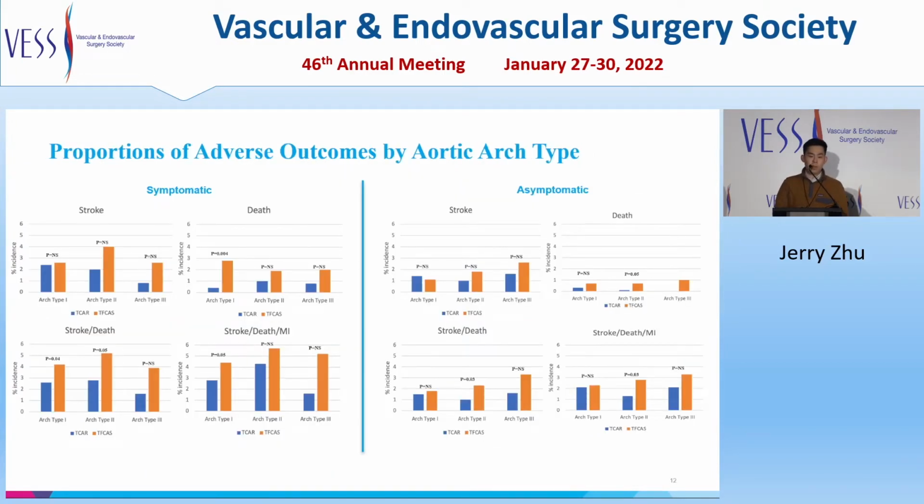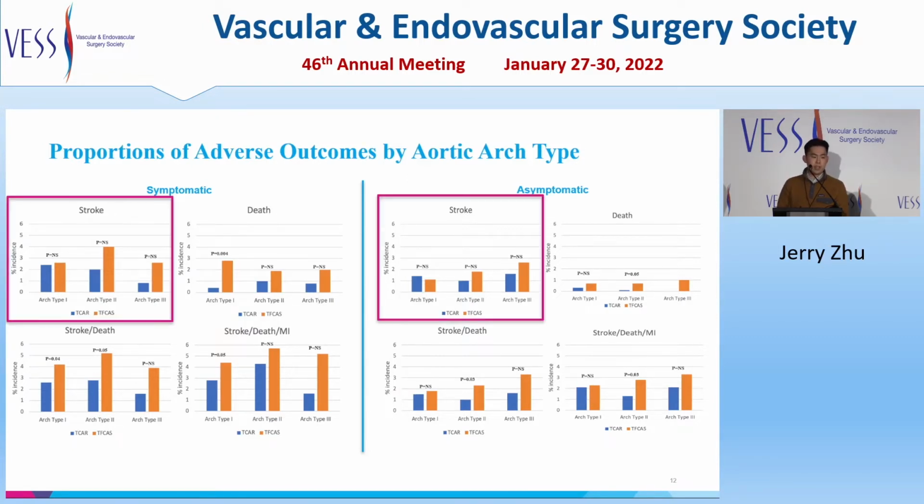Now looking at the aortic arch type among both symptomatic and asymptomatic patients, the rate of major adverse events was similar between TCAR and TFCAS. There was an increased risk of stroke among aortic arch types 2 and 3 as compared to aortic arch type 1, and this was seen in both symptomatic and asymptomatic patients. However, comparing aortic arch types globally, there was not a single aortic arch type which enhanced or decreased the benefit of TCAR over TFCAS.